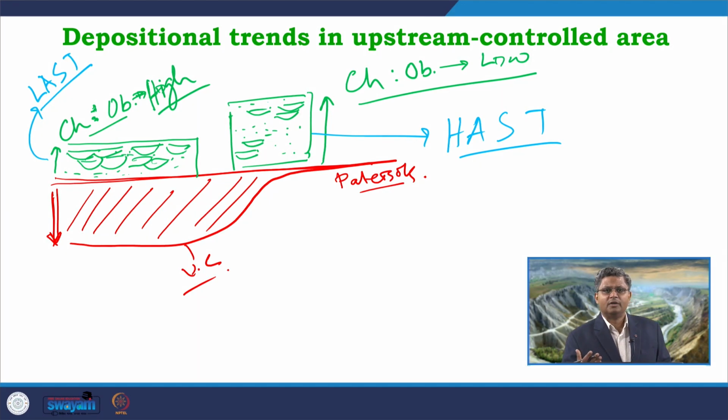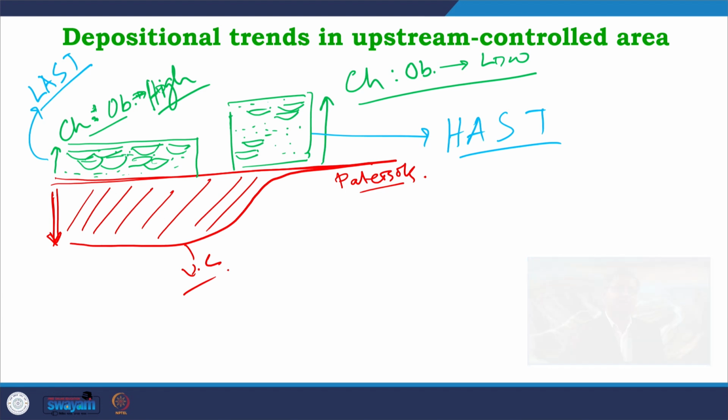But later on this approach was found to be a kind of oversimplification, because as I have told you, accommodation creation is one factor, but how much that accommodation will be consumed by the channel depositional process depends on other factors as well, like avulsion, like the overbank aggradation, like the channel confinement, which are very important factors. These factors were not considered when these two systems tracts were defined. So nowadays a more descriptive nomenclature is used.